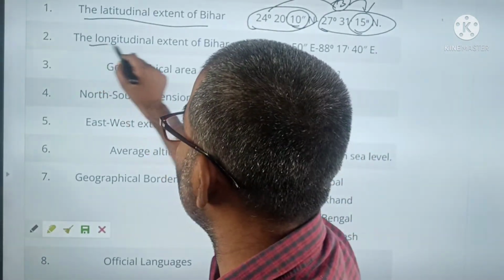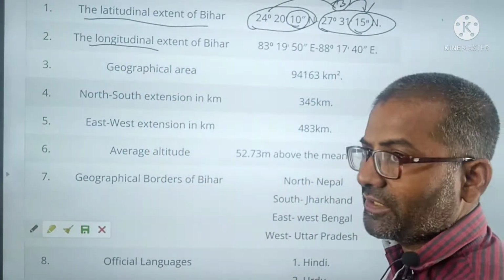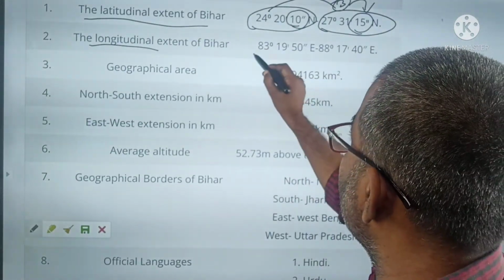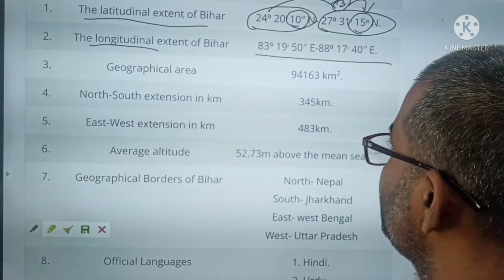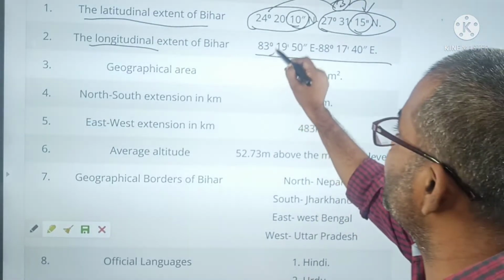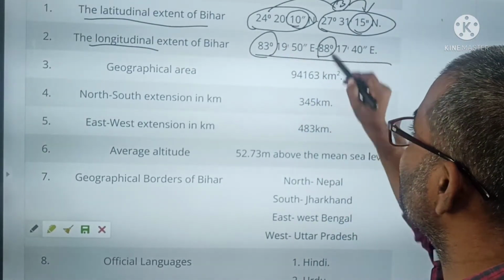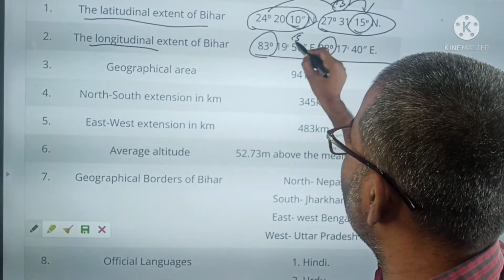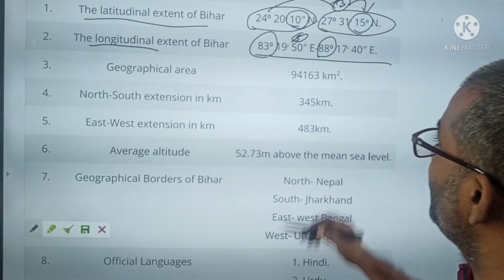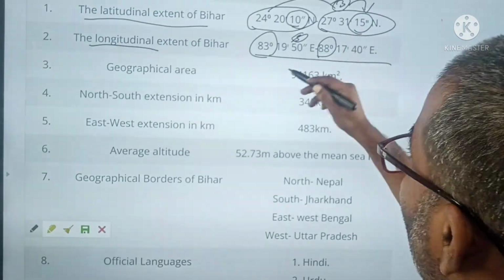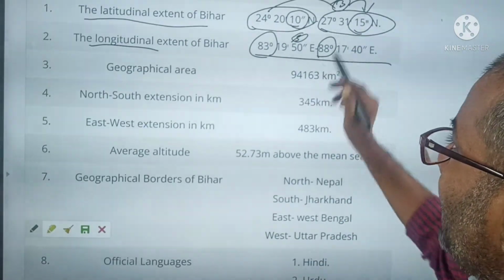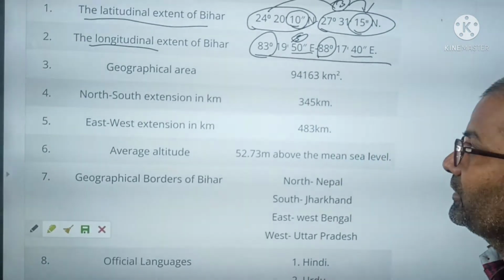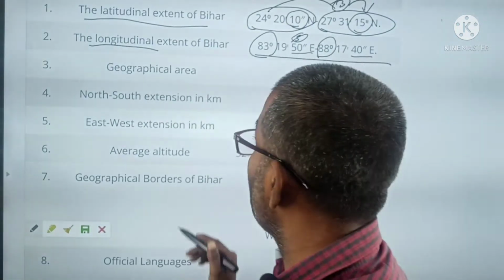Then longitude. The extent of Bihar in longitude is between 83 degree to 88 degree. The gap is 5. So in latitude the gap is 3, here the gap is 5, here it is 50, here it is 40. Just you have to remember this.